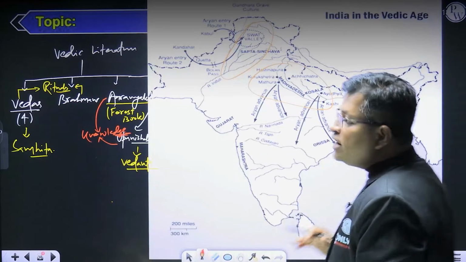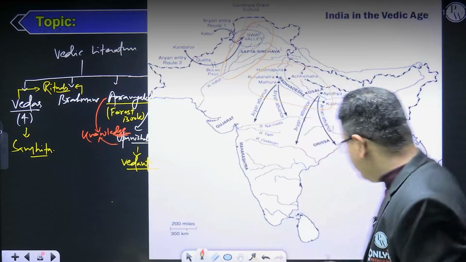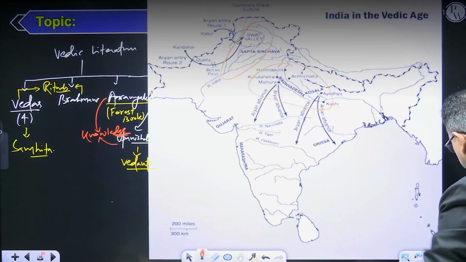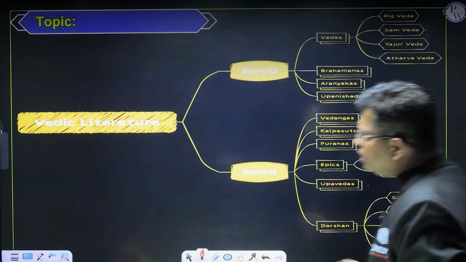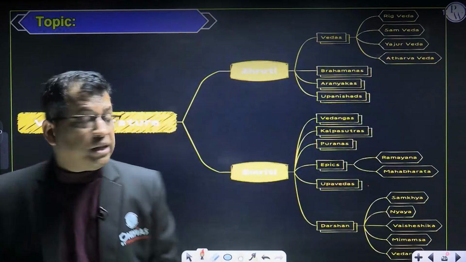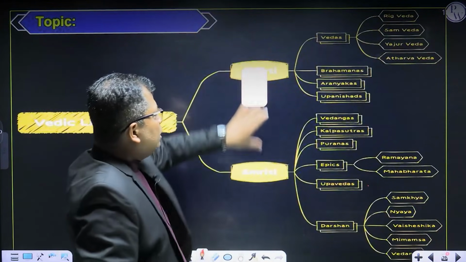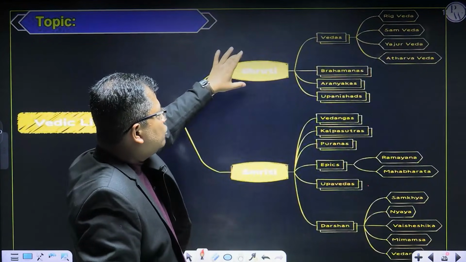Now, Vedic literature is quite important, so I'm taking you to the Vedic literature. If I talk about the Vedic literature, it can be divided into two broad categories.